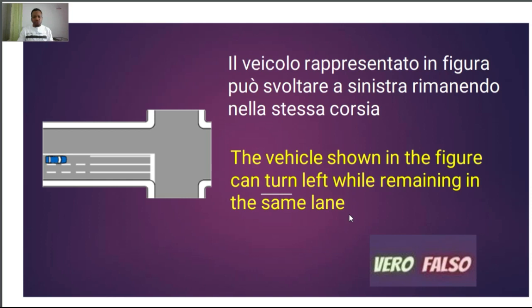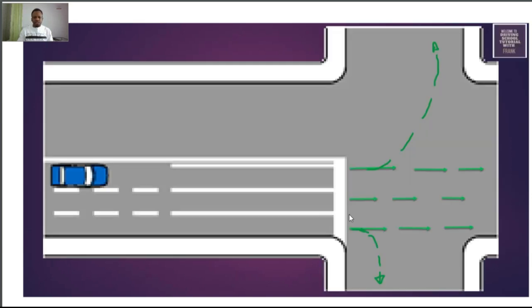This one says: il veicolo rappresentato in figura può svoltare a sinistra rimanendo nella stessa corsia. Now, this kind of junction is this one, and this vehicle is the one they refer to. It says this vehicle turns left, remaining in the same lane.